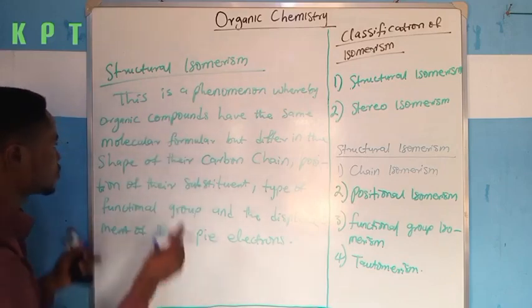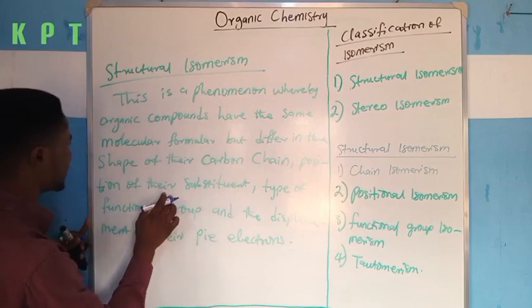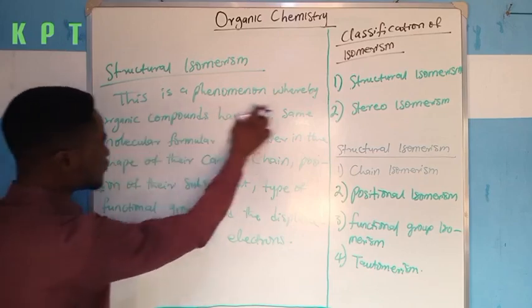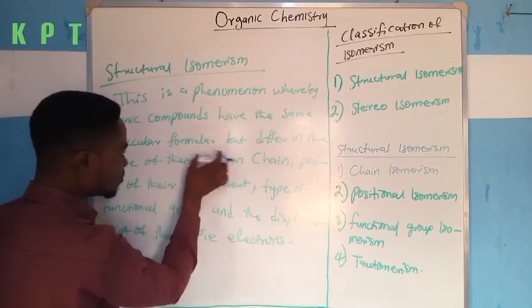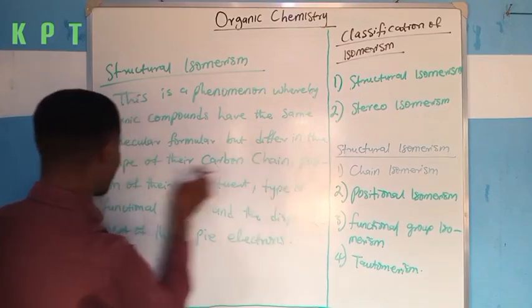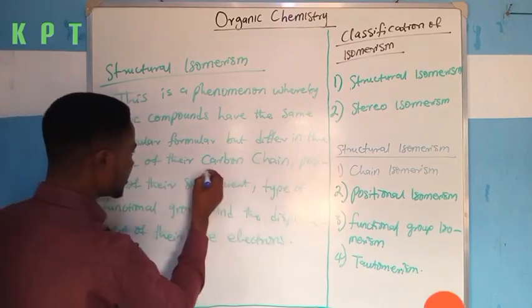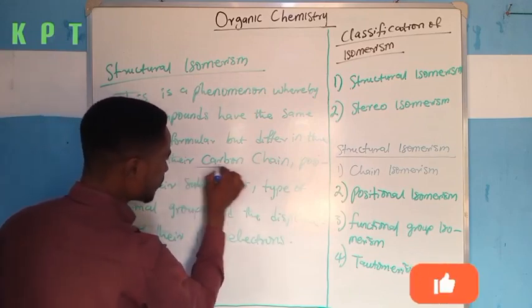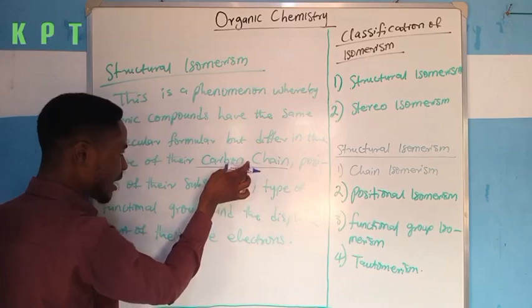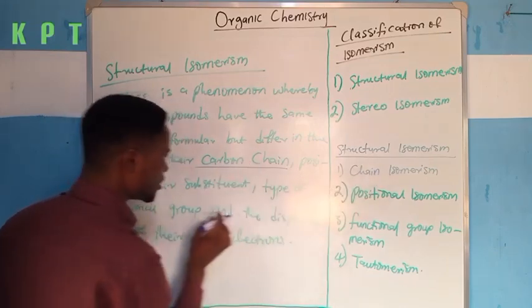Very, very important. Let me also say something very important here. When we say that it is a phenomenon whereby organic compounds have the same molecular formula but differ in the shape of their carbon chain, this part captures the definition of chain isomerism.